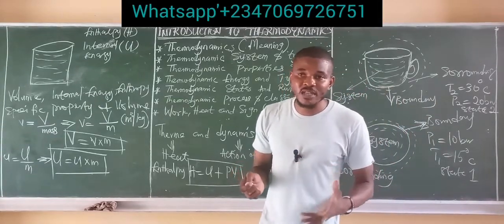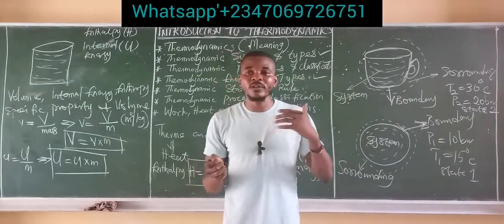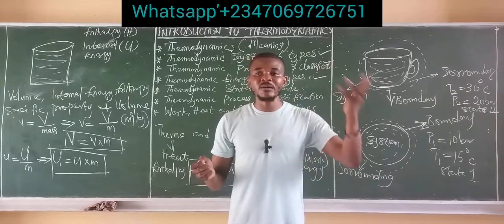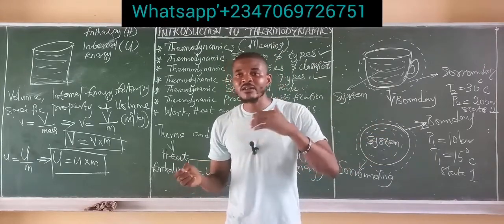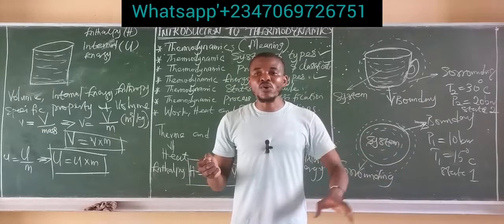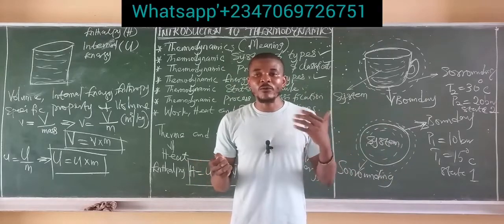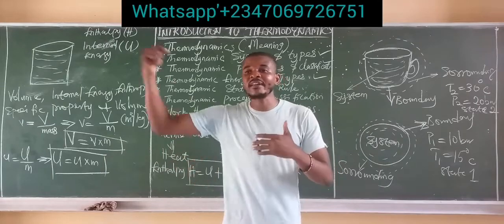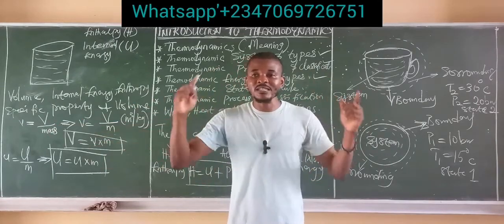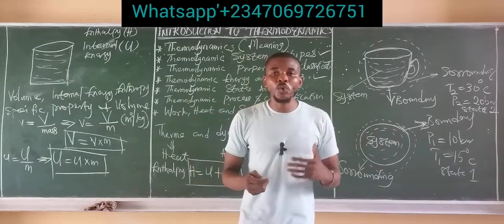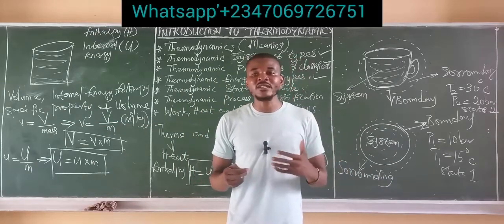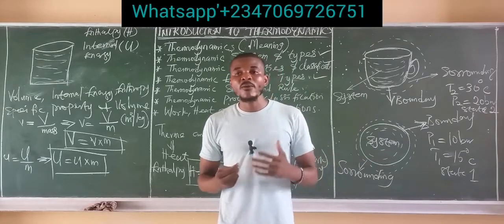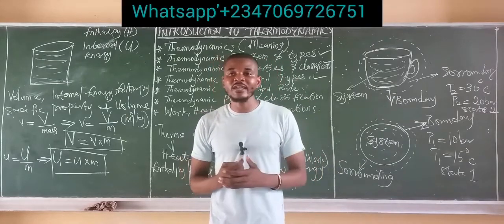When a system changes from state 1 to state 2 by any activity at all, it can be increase in temperature, reduction of temperature, increase in pressure, whatever activity that causes a thermodynamic state to change from initial state to final state, or even from initial state to intermediate state and to final state, then we simply say a process has taken place. So a process is simply any activity within a system which causes the state of the system to change.